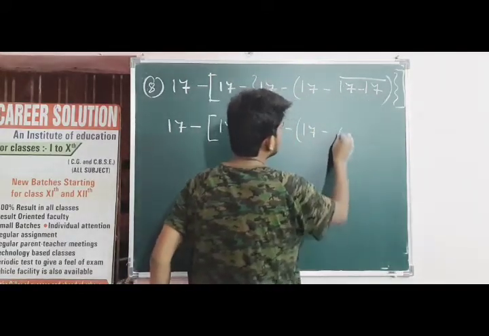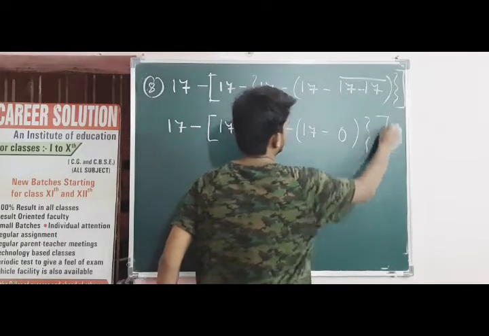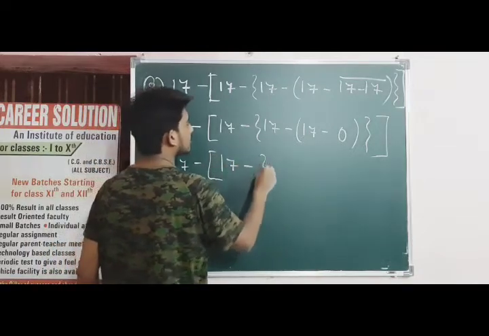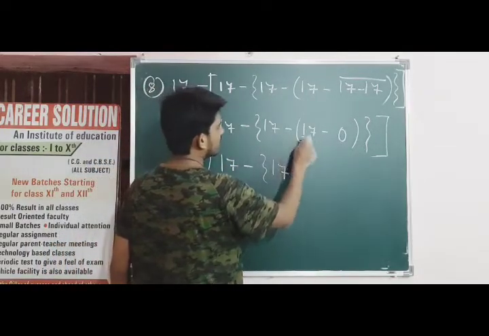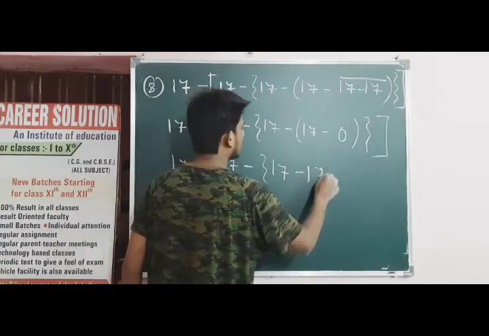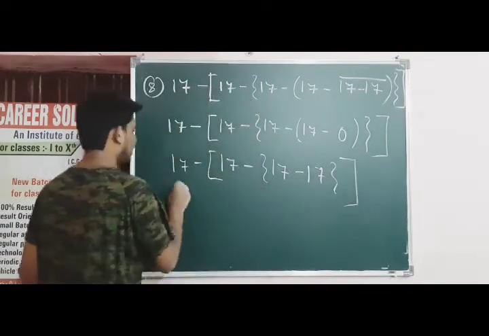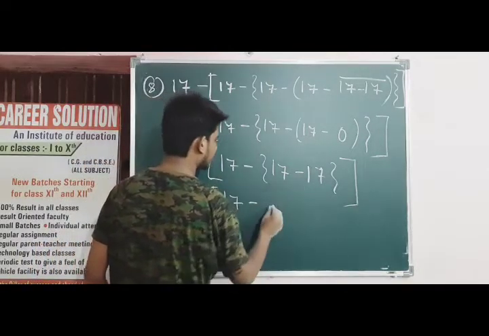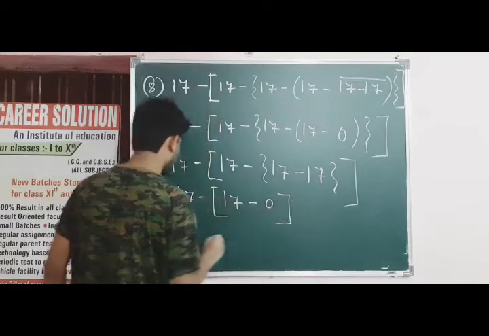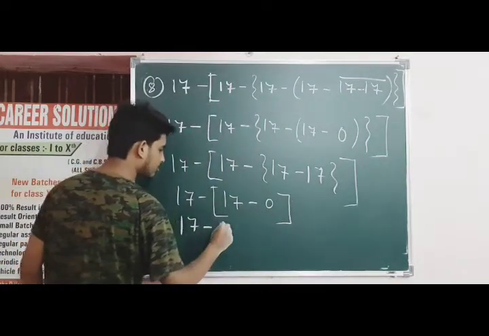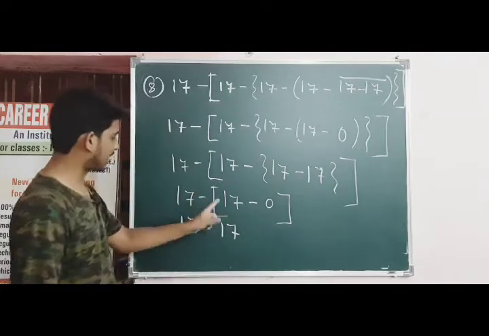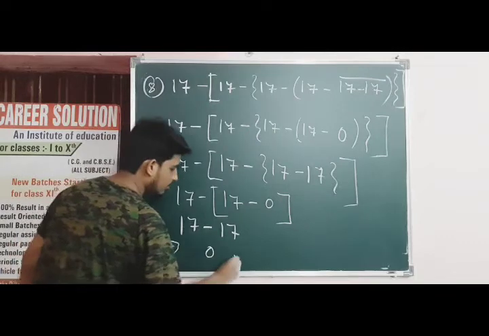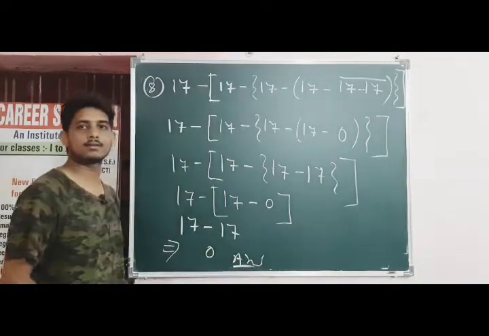So 17 minus 0 and then curly bracket. So 17 minus 17, and minus plus become minus 17 and curly bracket directly. So 17 minus curly bracket, 17 minus 17 become 0. So 17 minus 0 becomes 17. It will come outside of the bracket. So 17 is in plus, minus plus become minus. 17 minus 17 become 0. So 0 is the answer.